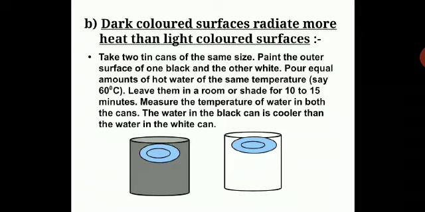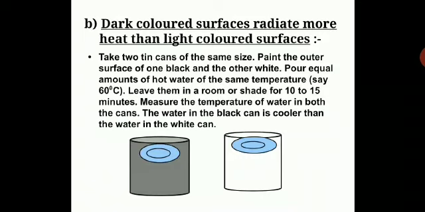Here you can see two tin cans of the same size. Paint the outer surface of one black and the other white. Pour equal amounts of hot water of the same temperature, say 60 degrees. You heat water and bring it to 60 degree temperature and pour it in the cans. Leave them in a room or shade for 10 to 15 minutes. Measure the temperature of water in both the cans. The water in the black can is cooler than the water in the white can.